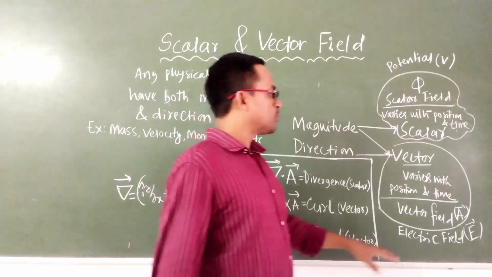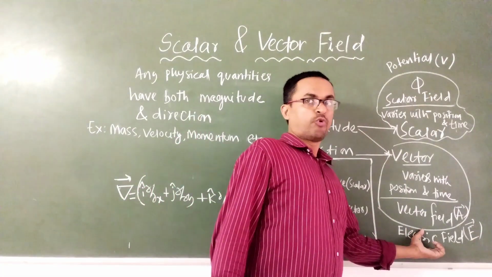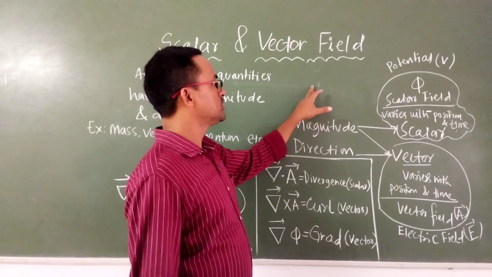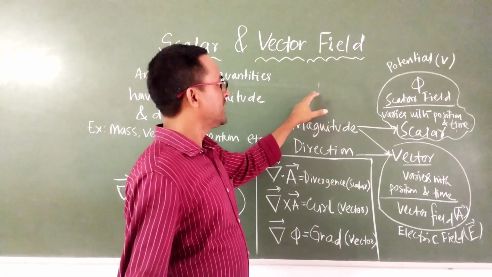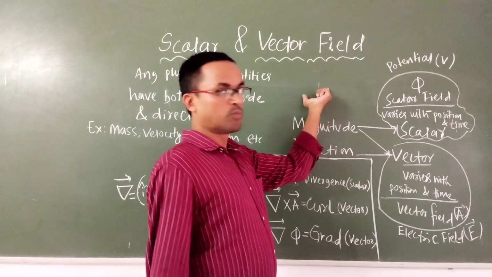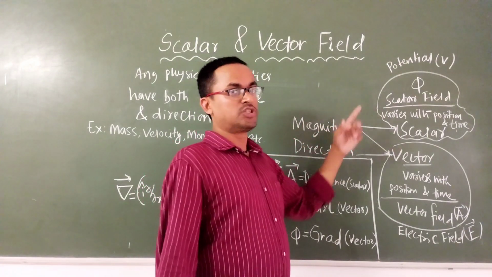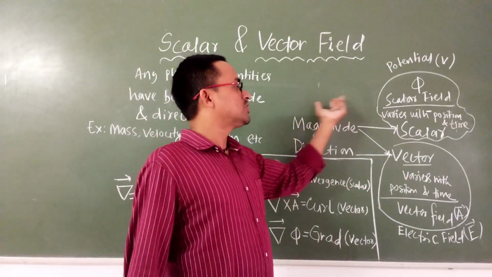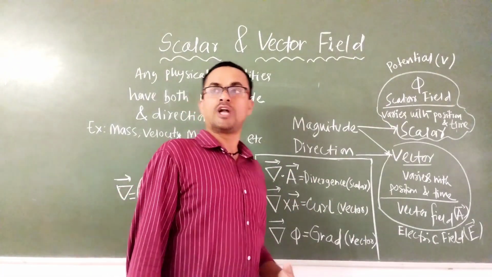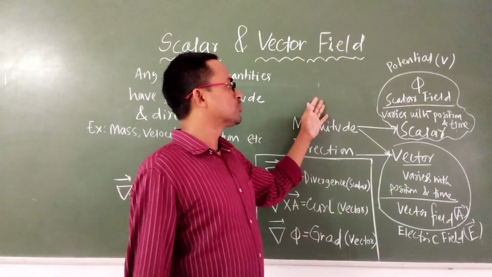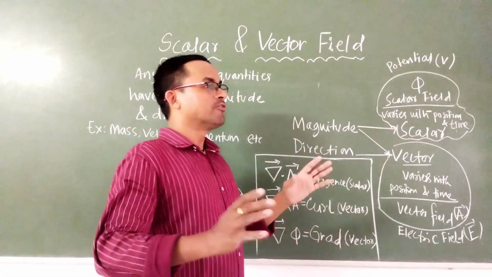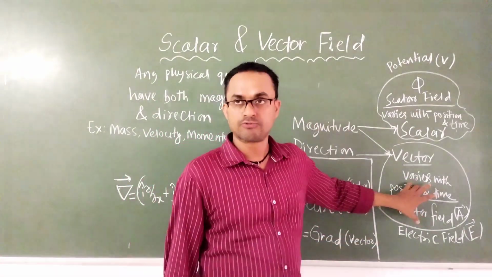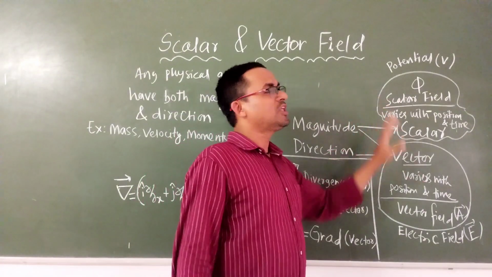So let's take an example. Suppose the electric field. If you put a charge here, then near the charge the electric field is more. But if you go away from the charge, the electric field is less. That means the electric field varies with position. Similarly, in electrodynamics, the electric field also varies with time. When a group of electric fields flows, like the air is flowing, you can call this the vector field.